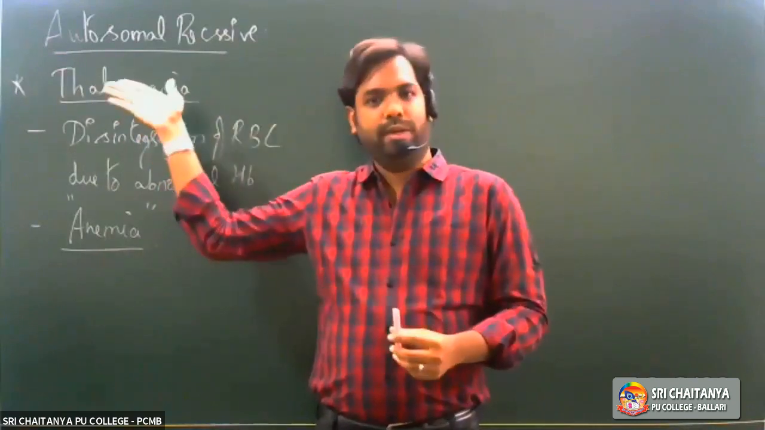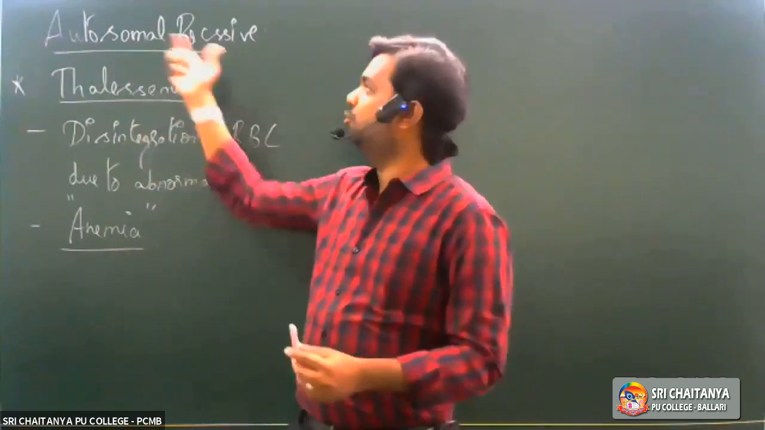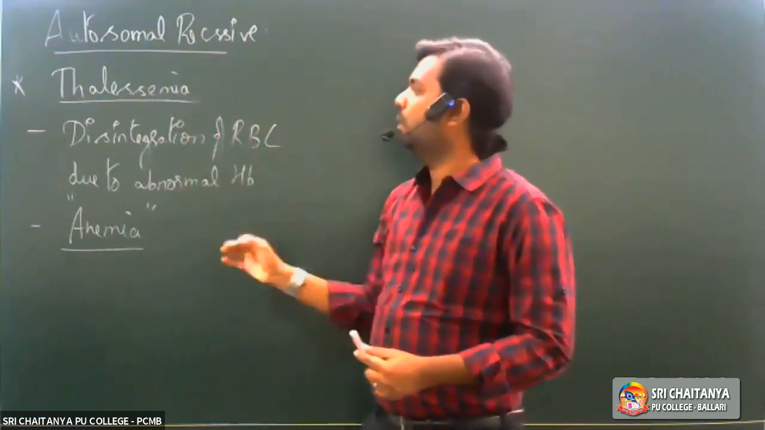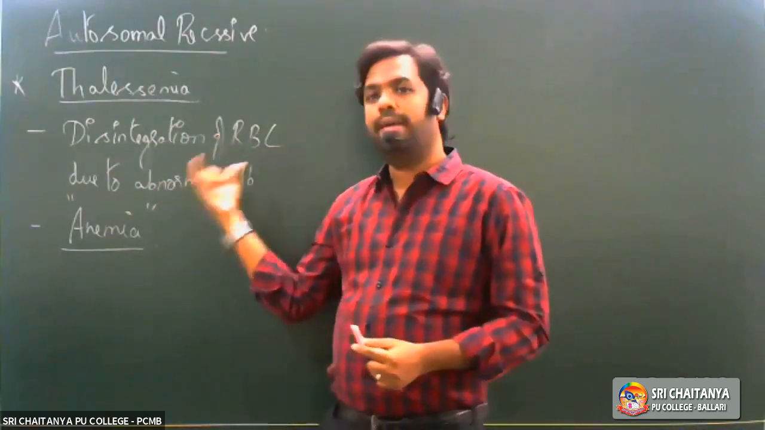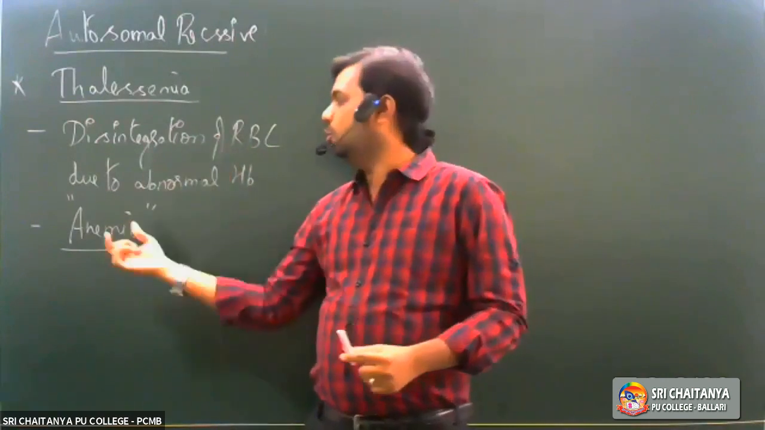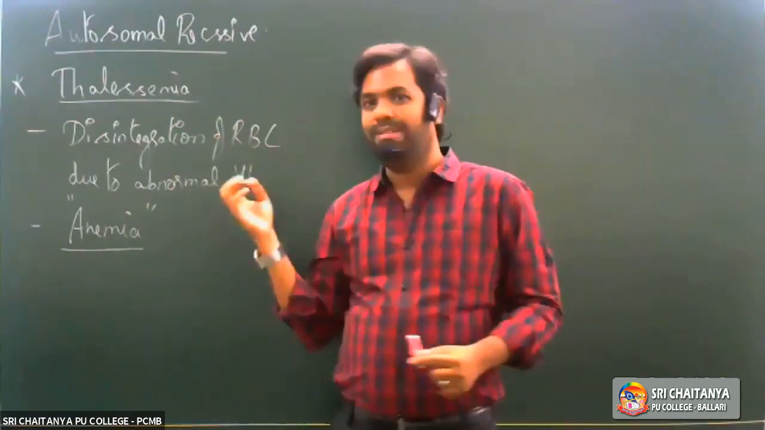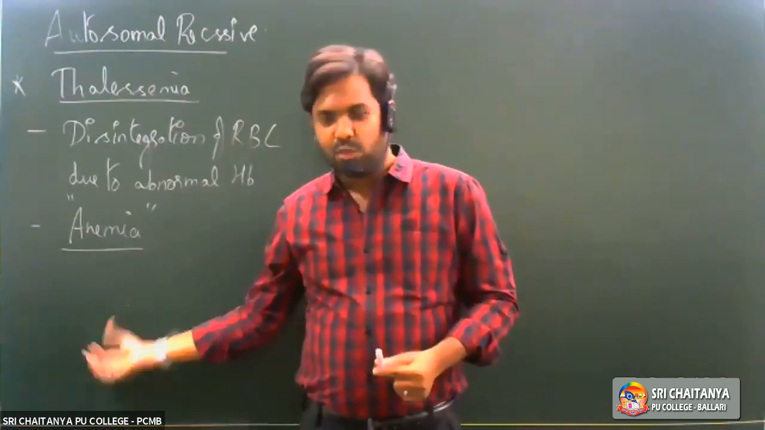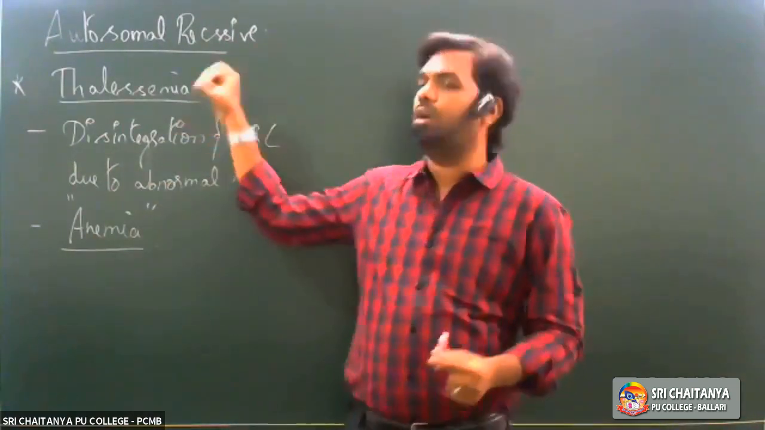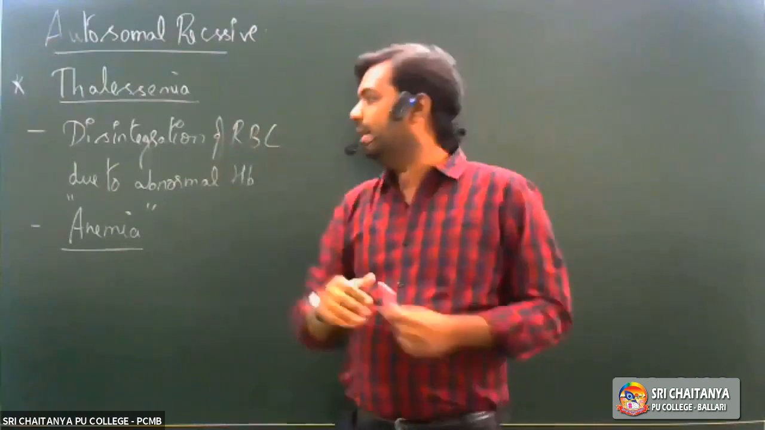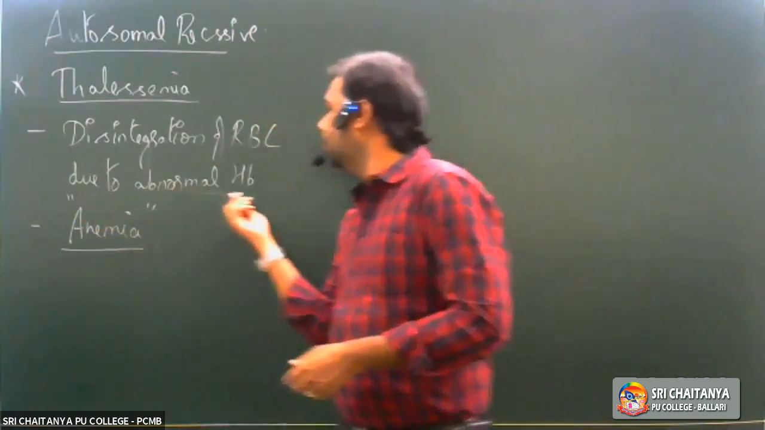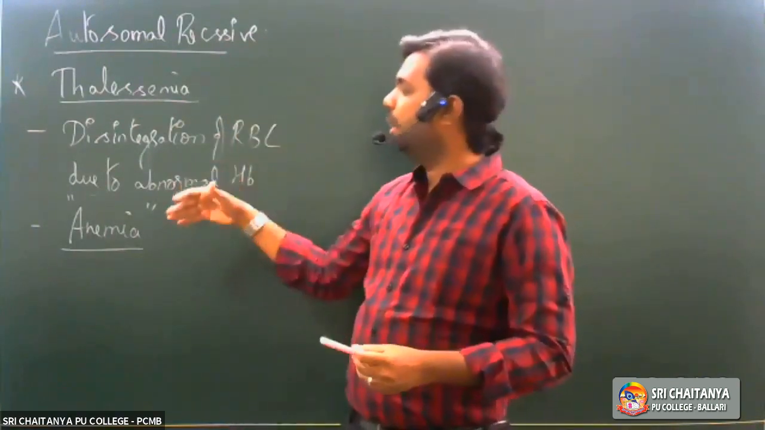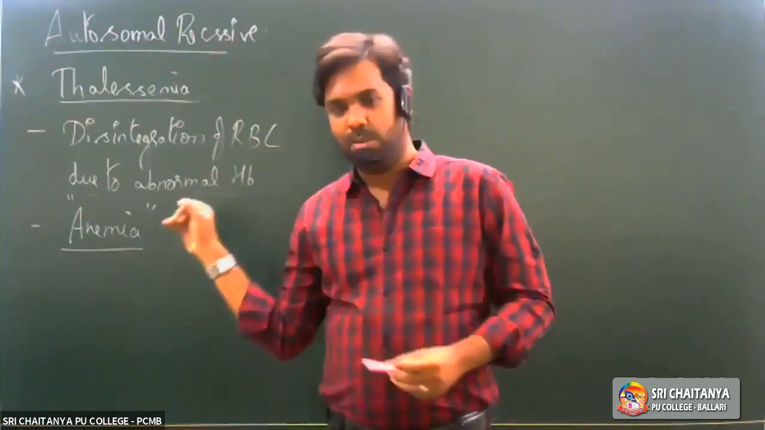So quickly putting forth again, thalassemia is an autosomal recessive disorder which is caused because of the disintegration or damage of RBC due to abnormal hemoglobin that is being formed, which would lead to a condition called anemia. So what exactly is the cause of this anemia? Why is an abnormal hemoglobin being produced? So let us see what is the cause of thalassemia and why this abnormal hemoglobin is being produced.